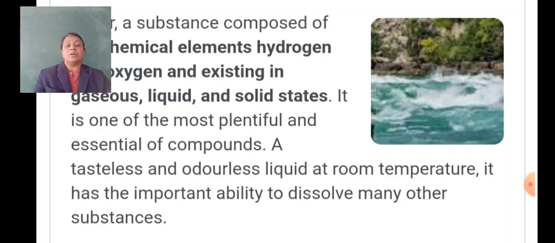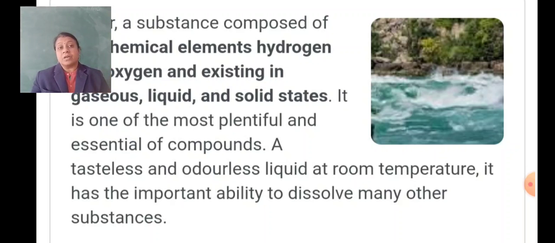It is one of the most plentiful and essential compounds. It is a tasteless and odorless liquid at room temperature, which means it does not have a particular color and smell at room temperature. It has the important ability to dissolve many other substances. So water has an ability in which most substances can dissolve in it.